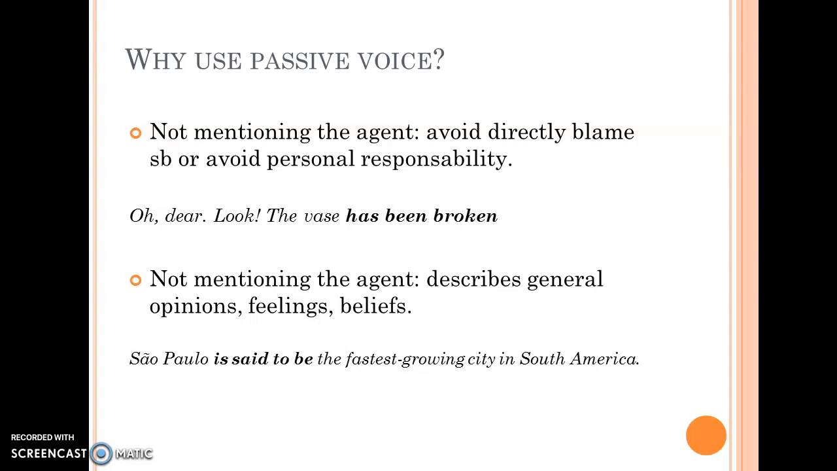We also want to describe a general feeling or an opinion which is not ours when we don't mention the agent. And this is one of the most important reasons why we use passive voice: to detach ourselves from what is being said.